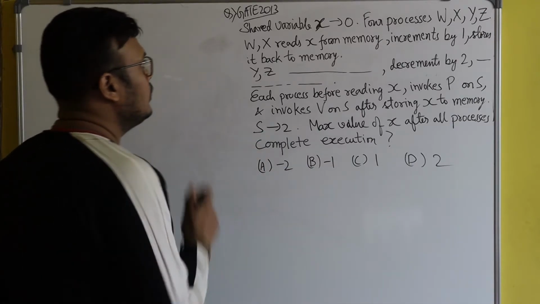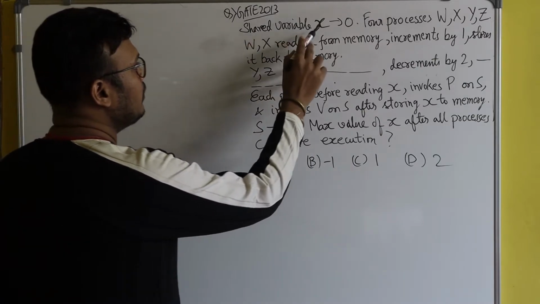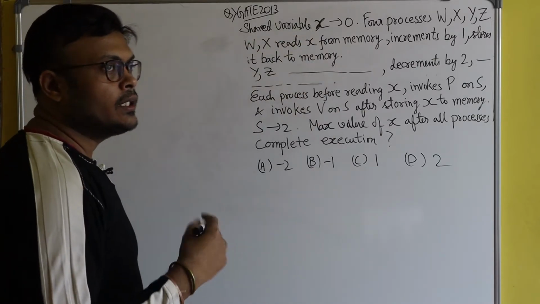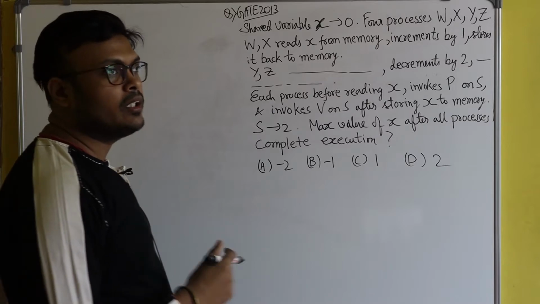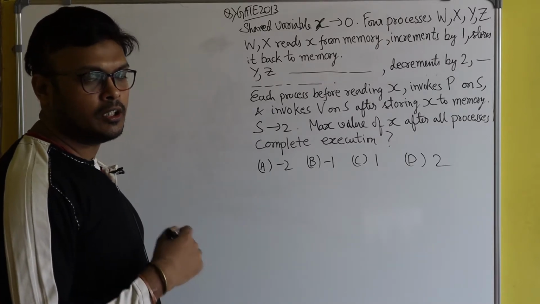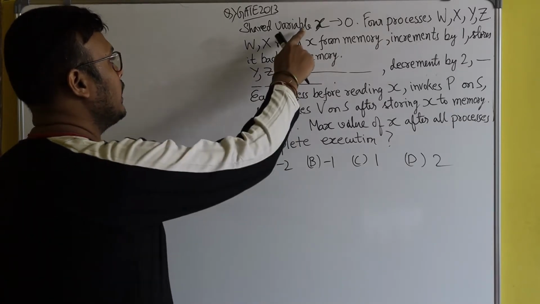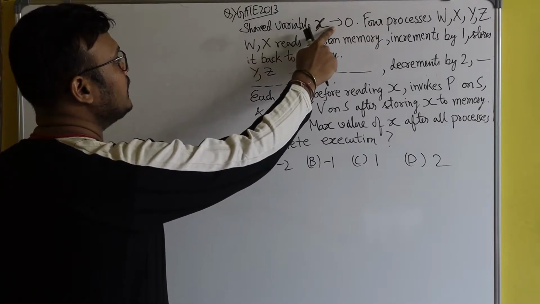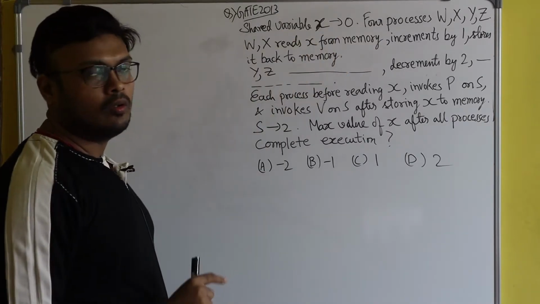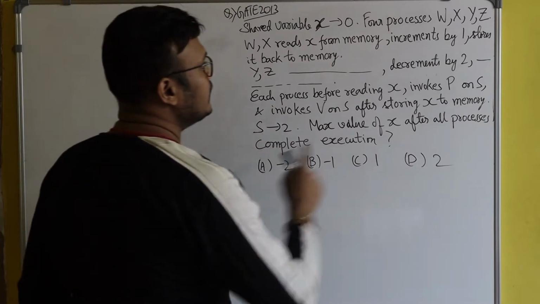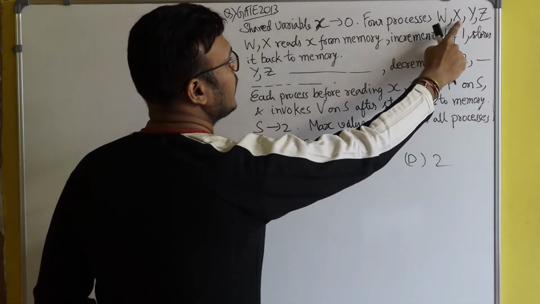You see, what I have written: shared variable x. There are some processes which share the same variable x, and that shared variable x is initialized as 0. After that you can see there are four processes: w, x, y, z.